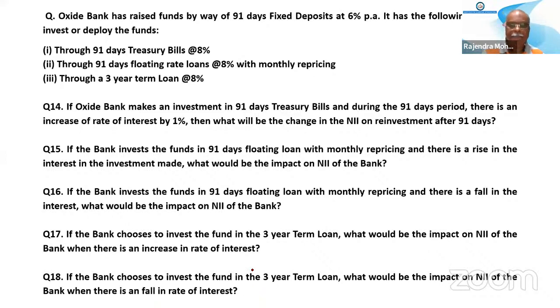Sir, FD actually it is fixed, no, for up to 91 days, sir? Up to 91 days it is fixed. After that it is changing. It is saying that. So the bank has taken the deposit for 91 days. After that period, whether interest is going up or going down, those are the questions given. Up to the 91-day period, you have taken at 6% and you are investing at this. After the 91-day period, the changes are happening.